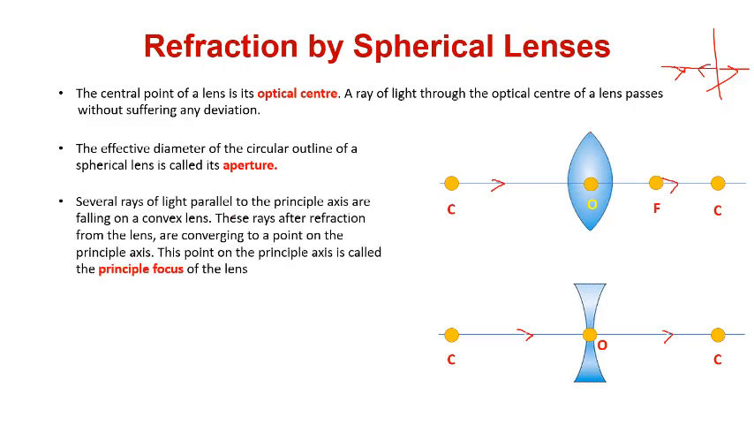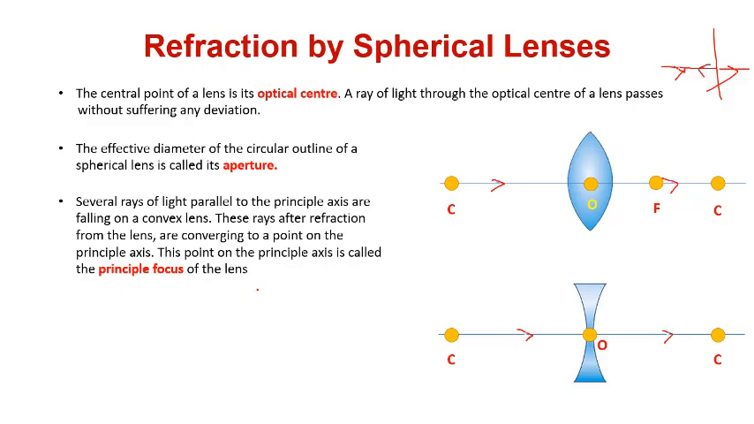Several rays of light parallel to the principal axis are falling on the convex lens. These rays, after refraction from the lens, are converging to a point on the principal axis. The point on the principal axis is called the principal focus of the lens.